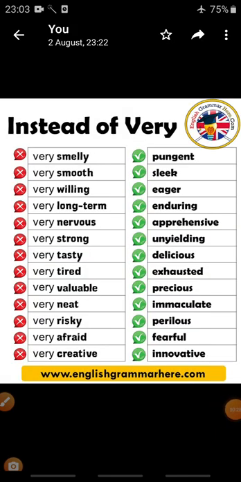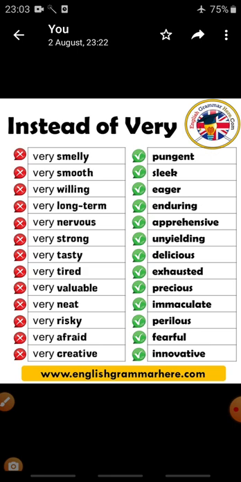Before starting today's class, I would like to discuss two words with you. Instead of using very, you should use these two words in your daily life.